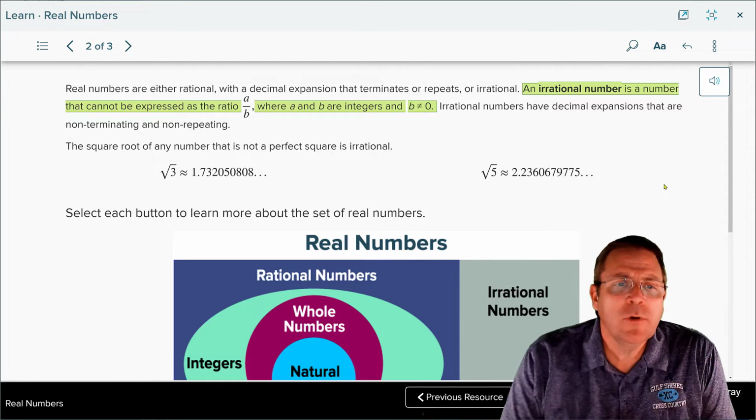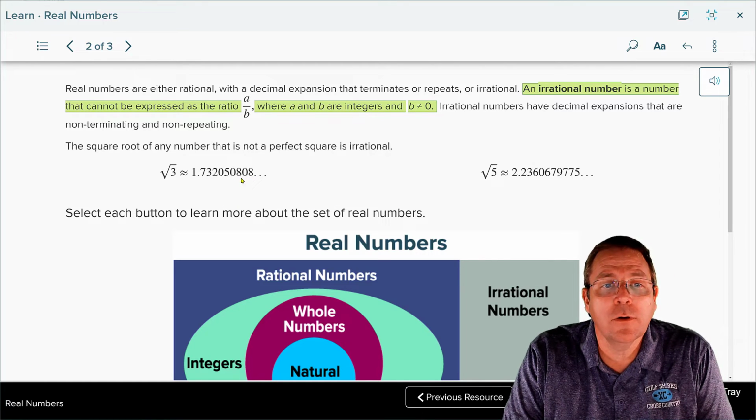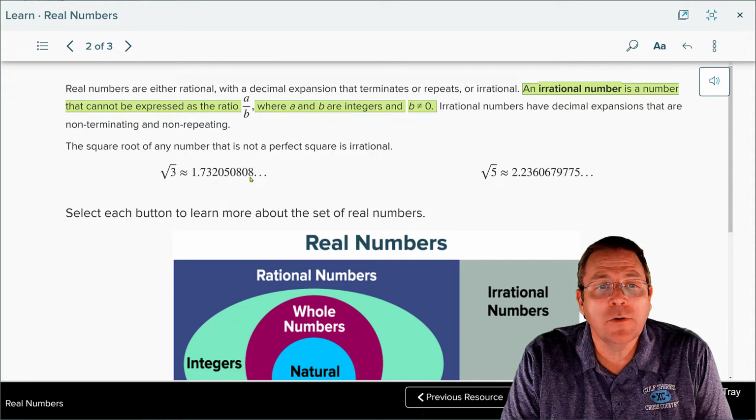Now, we say non-repeating. I want to make sure you understand. For example, here, yes, 8 occurs 2 times there, but in the end, it is non-terminating and non-repeating. There's no real pattern in these numbers.